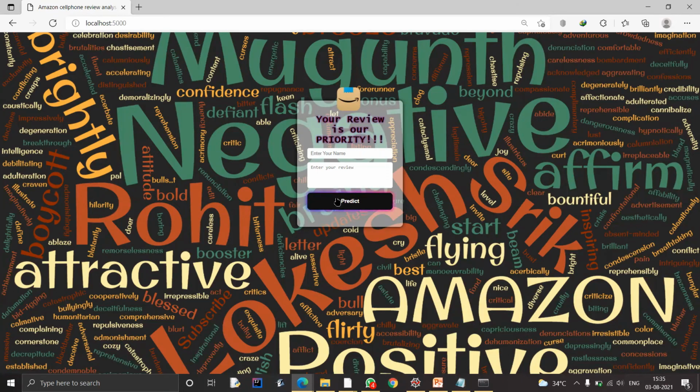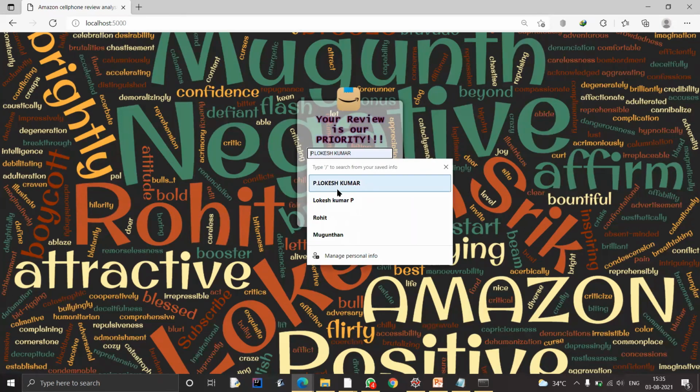Then there is a button for predicting the output, whether it is a positive or negative review. The background is a word cloud which has all kinds of positive and negative words commonly used in reviews. Now I'm going to enter my name.